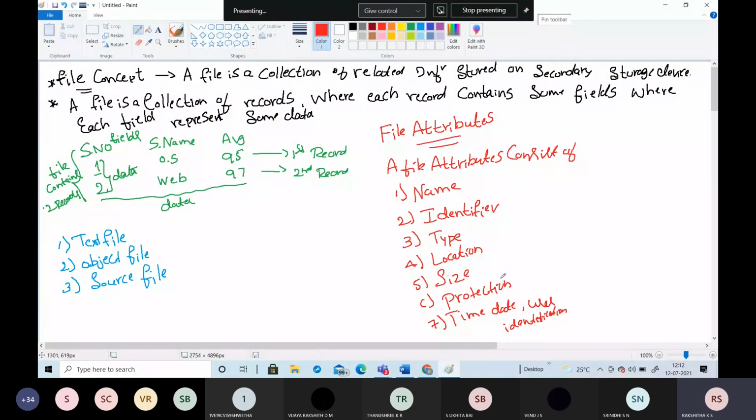Here we have given the read, write, and executable permission, so there are 3 permissions: user permission, group permission, and owner permission. And coming to the last file attribute, that is the time, date, followed by the user identification. So what is the time here? At what time you created the file, what time you modified the file, and what time you deleted the file.